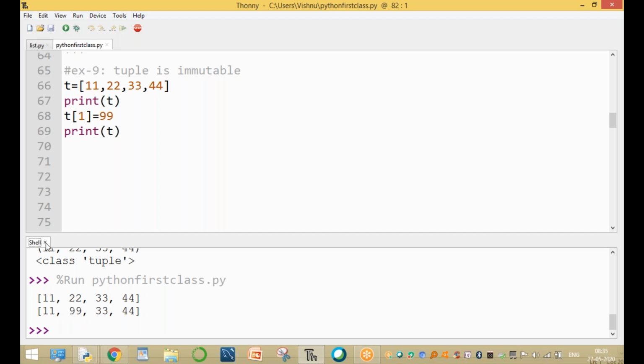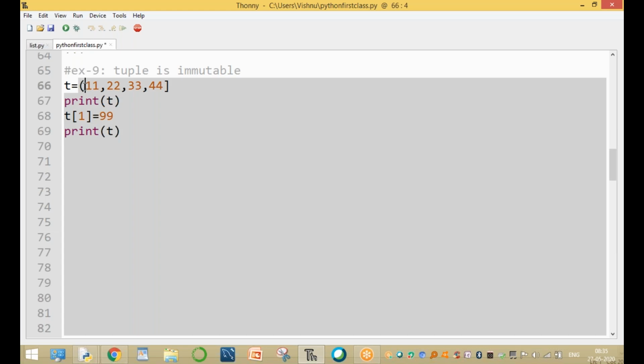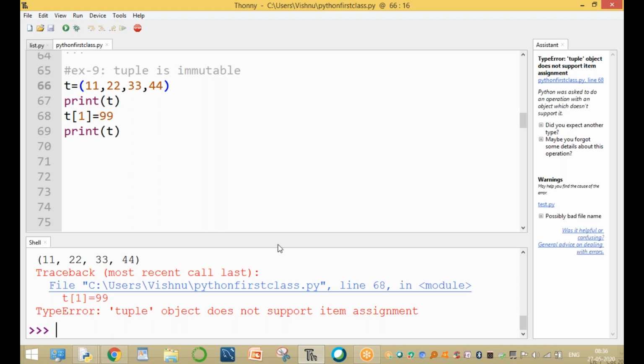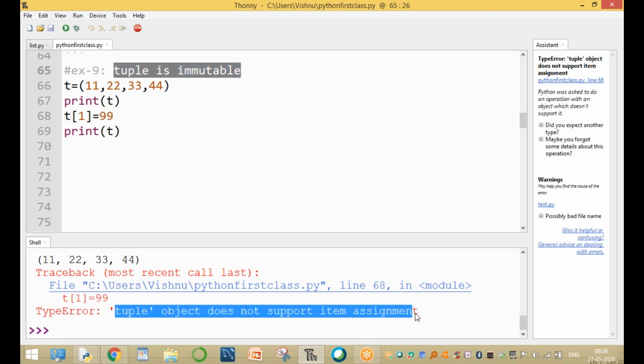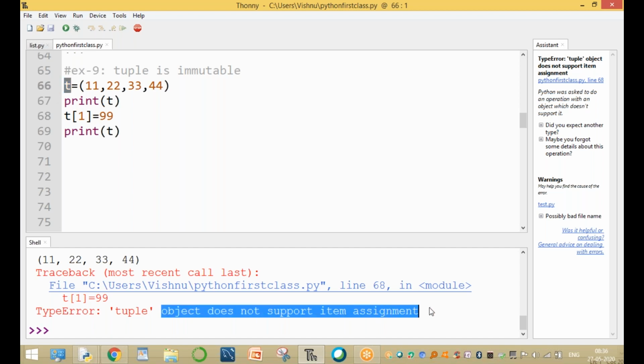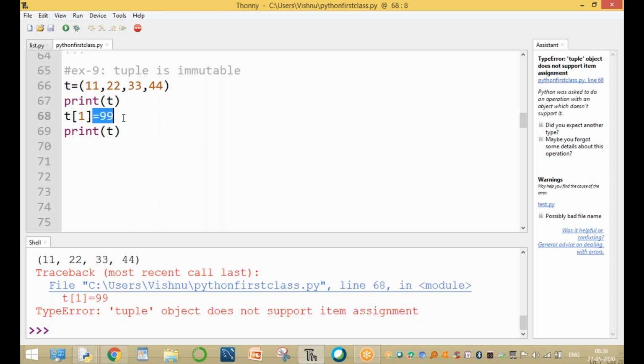For example, if it is a tuple, tuple with parentheses or without parentheses, both are the same. So now it is a tuple, and the value of T of 1 is changed to 99. It displays the error because a tuple is immutable. Tuple object does not support item assignment. Here T is a tuple object, and the value cannot be changed. The error is displayed because the value cannot be changed. That is a very important note.